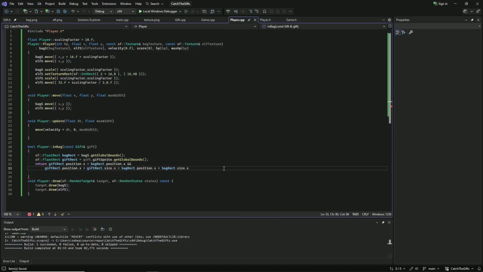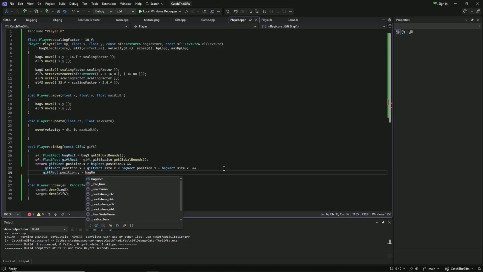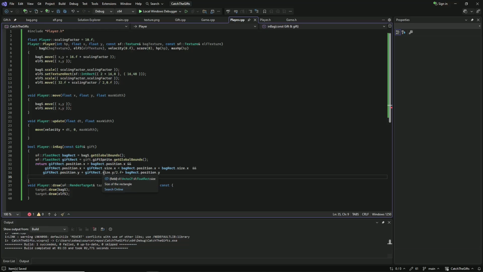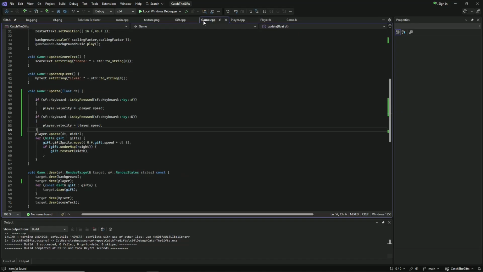Okay, and one more. Also have to check the y position. So gift_rect.position.y should be greater than bag_rect.position.y. Or actually, let's maybe also check if plus gift_rect.size.y divided by 2. We want that, well, because the gift could be intersecting the bag a little bit, and that should already increase the player points. Okay, let's go back to the game.cpp.